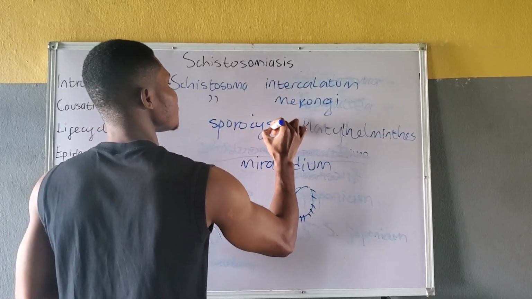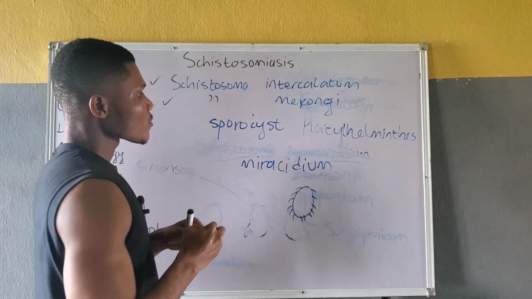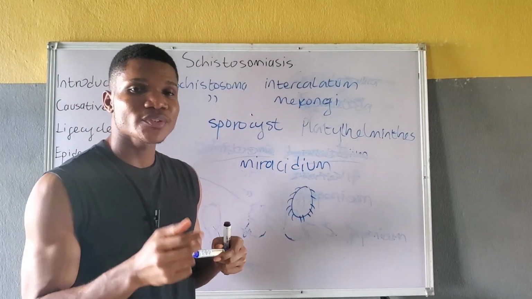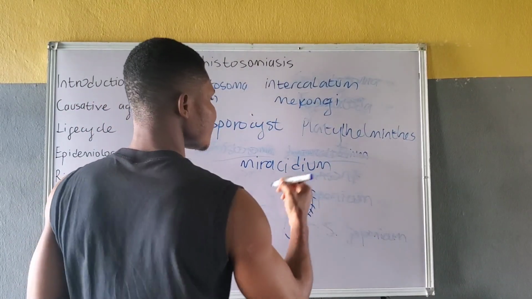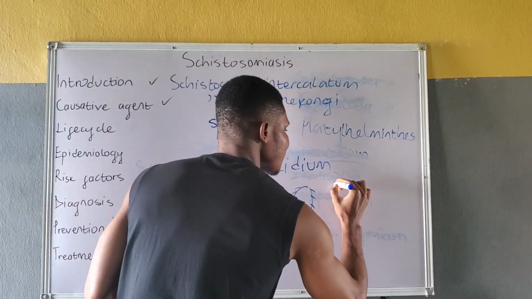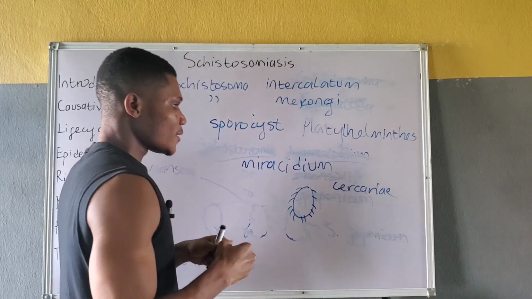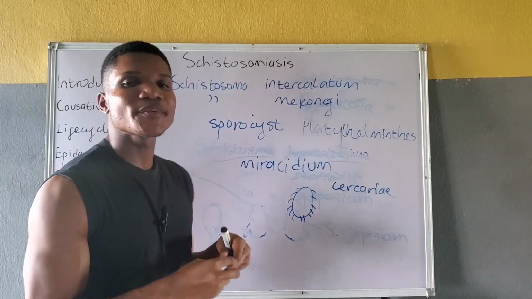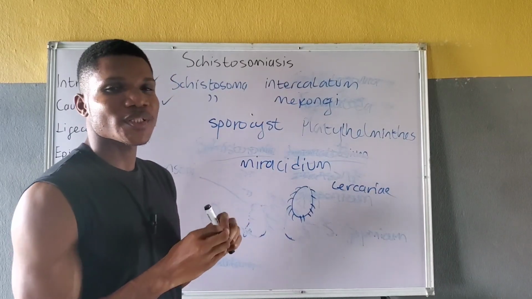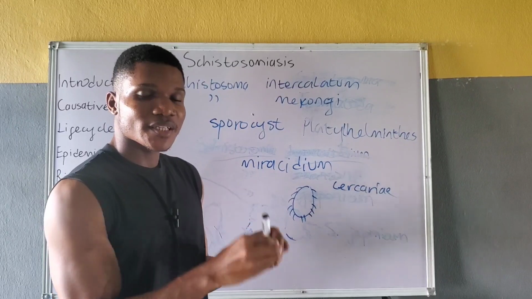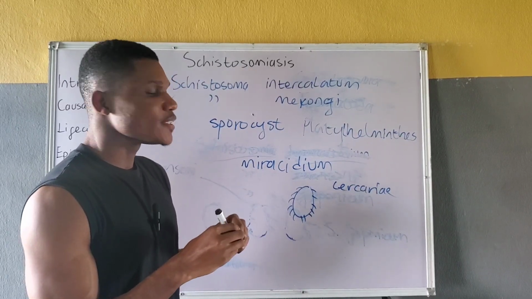The sporocyst multiplies and produces cercaria. The cercaria, once produced, is released from the freshwater snail, and the cercaria is the infective stage of the Schistosoma species.